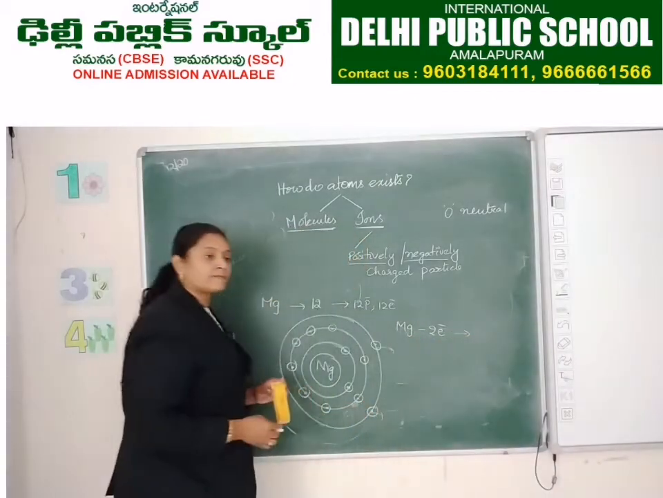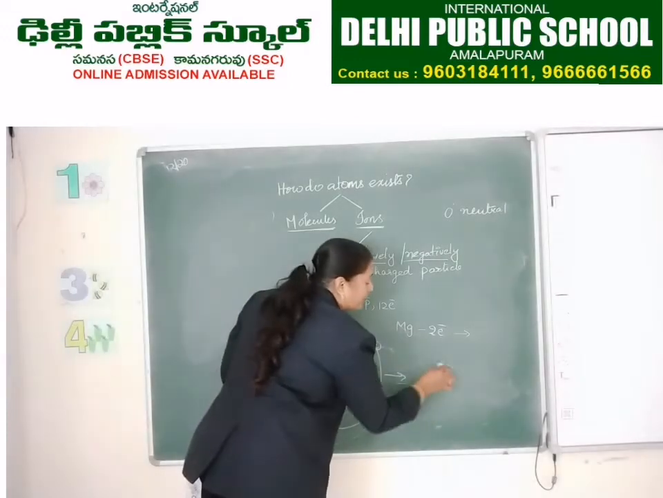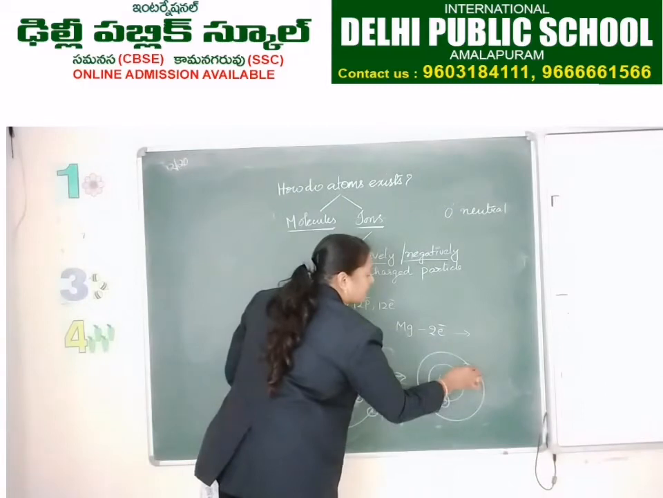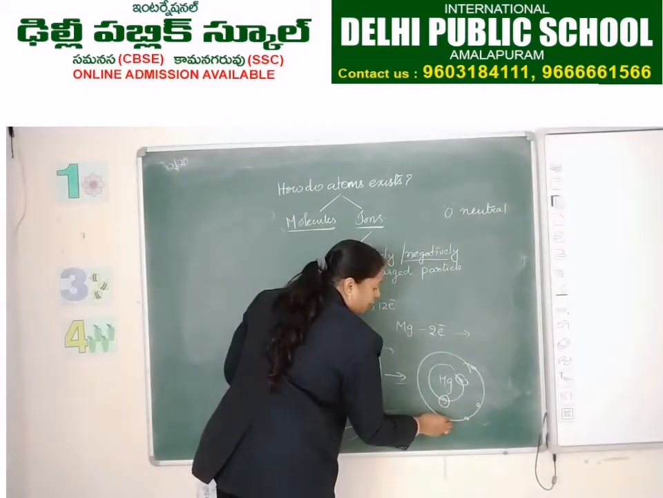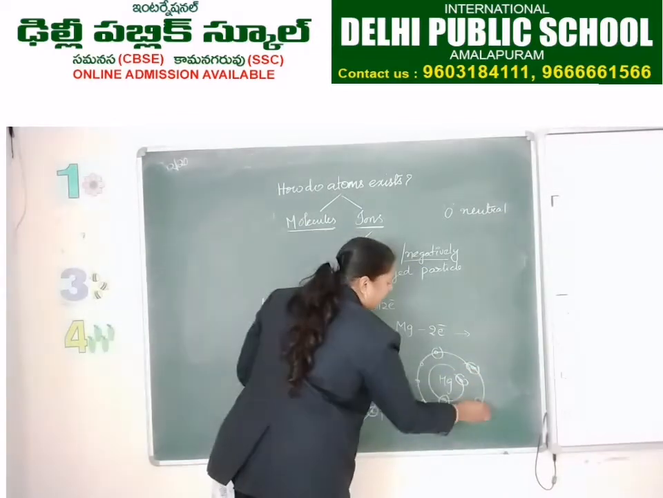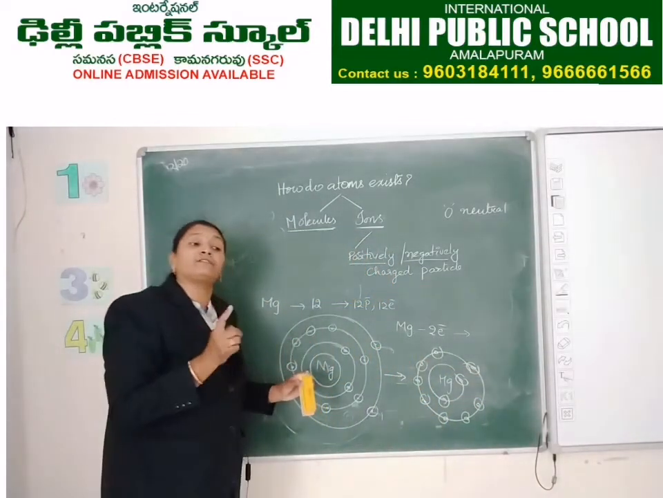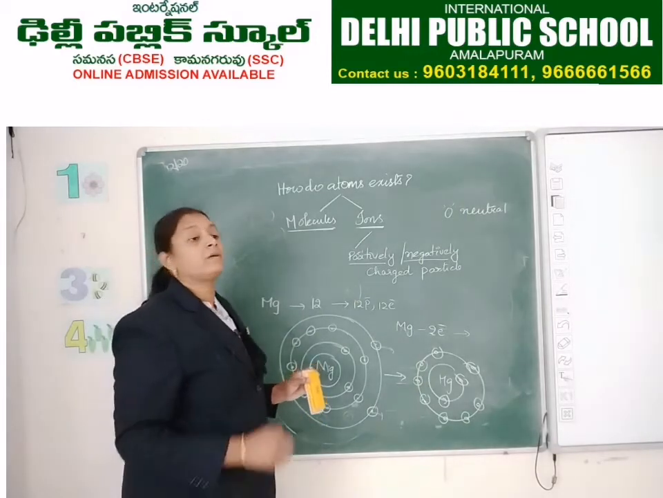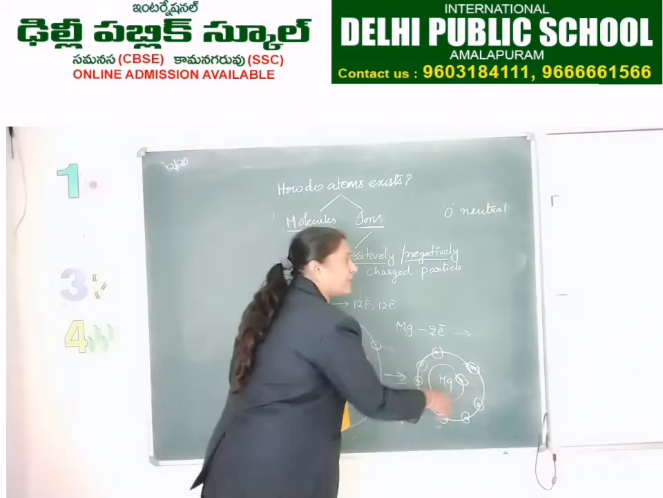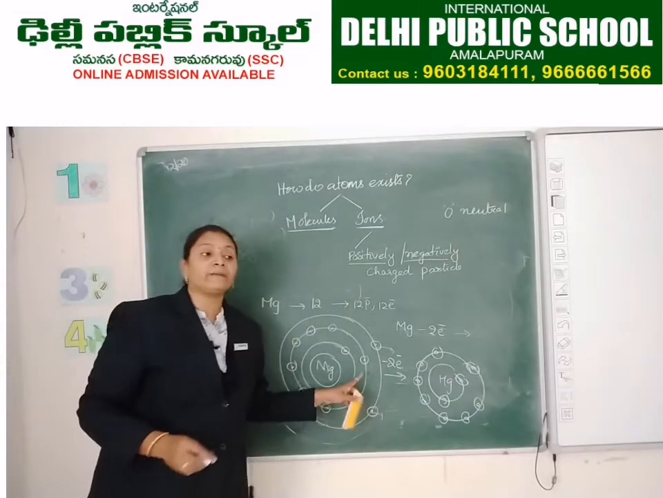So here magnesium, on losing 2 electrons, what happens? This structure will become: 2 in K shell and 2, 3, 4, 5, 6, 7, 8 in L shell. Actually, how many electrons should be there for magnesium? 12. So how many are there after losing 2 electrons? 10.